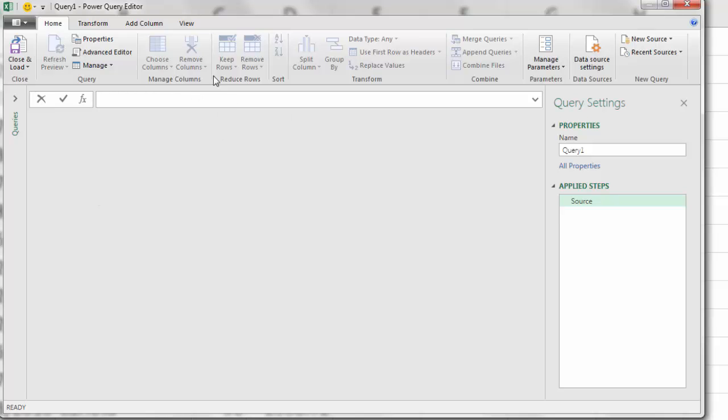Now, this is a blank query. Always the first thing we want to do is name it smartly. I'm going to call it something like all tables. That name will become very important later. Now, all we have is an empty step. That's just the name of the step. We don't see anything up in our formula bar.